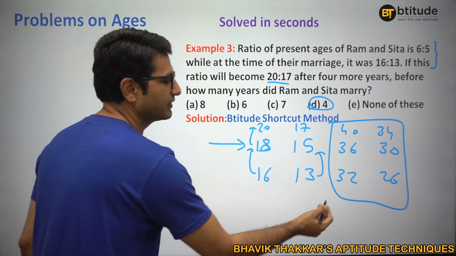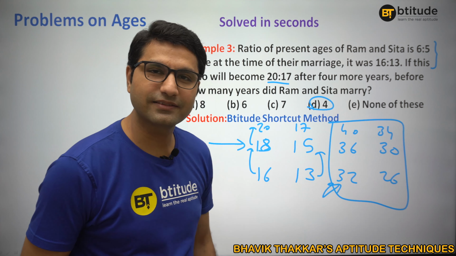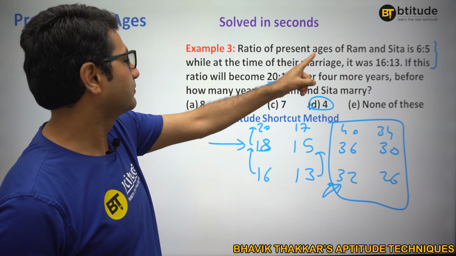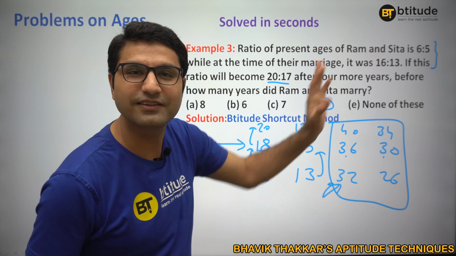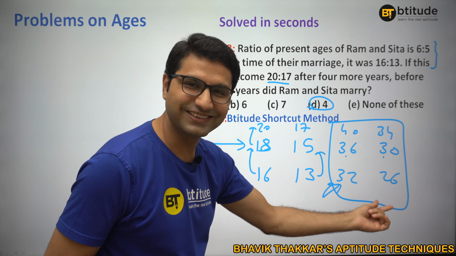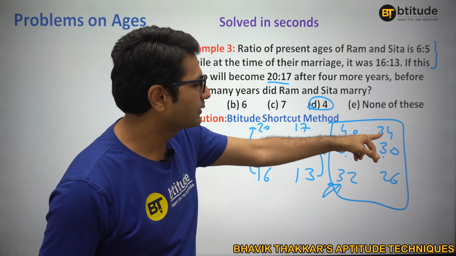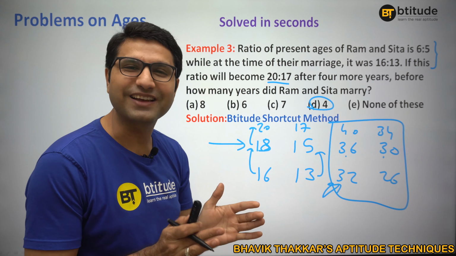Are you able to understand? This is when they got married, at the age of 32 and 26. Right now, the ratio of present ages is 36 to 30, 6 is to 5. At the time of their marriage, 16:13, yes it is. If this ratio becomes, after 4 years, 40:34, that means 20:17, yes it is. So everything matches. Are you getting this?